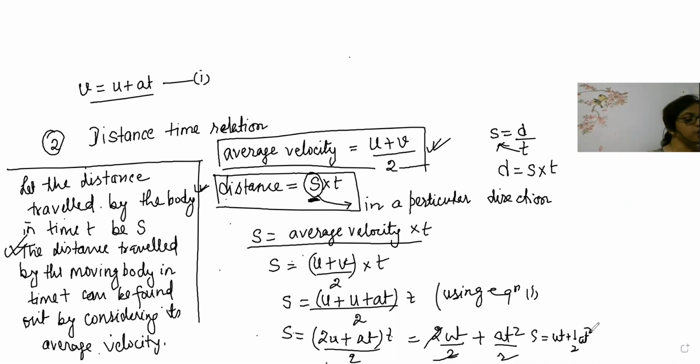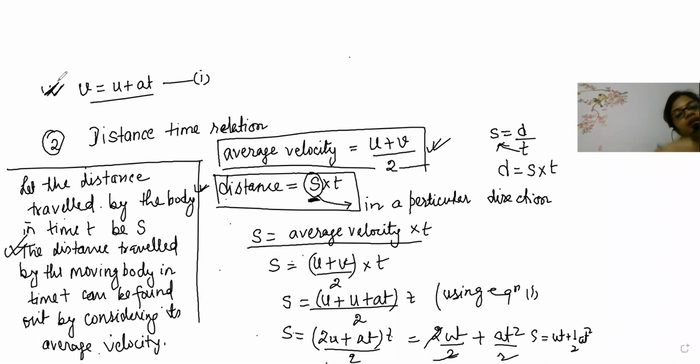Okay, beta, very good. That means everybody understood the first equation of motion. Now listen, beta. We are going to write the first equation of motion here, that is v is equal to u plus at.